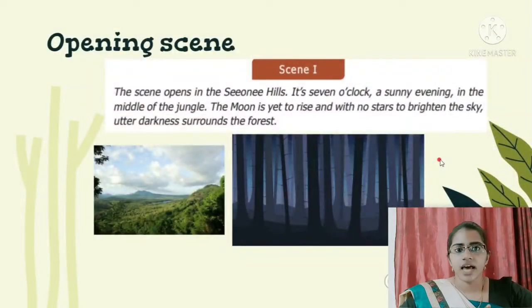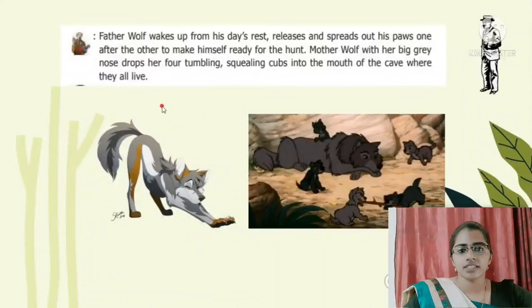Now the play opens with the narrator's narration. The narrator says, Father Wolf wakes up from his day's rest, releases and spreads out his paws one after the other to make himself ready for the hunt. Mother Wolf, with her big grey nose, drops her 4 trembling, squealing cubs into the mouth of the cave where they all live. You can see in the picture, the Father Wolf spreads his paws and gets ready for the hunt, and the Mother Wolf is playing with the little cubs. This is the situation going on in the dark forest.